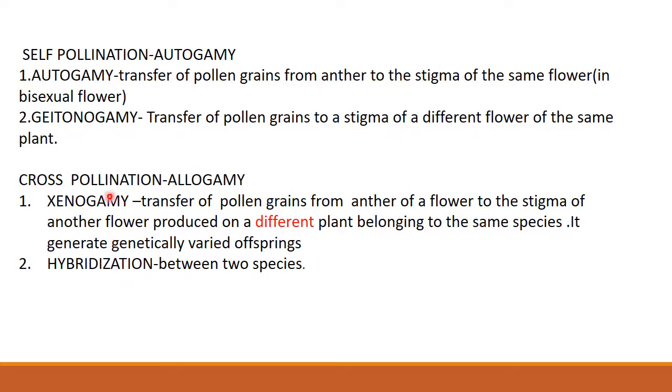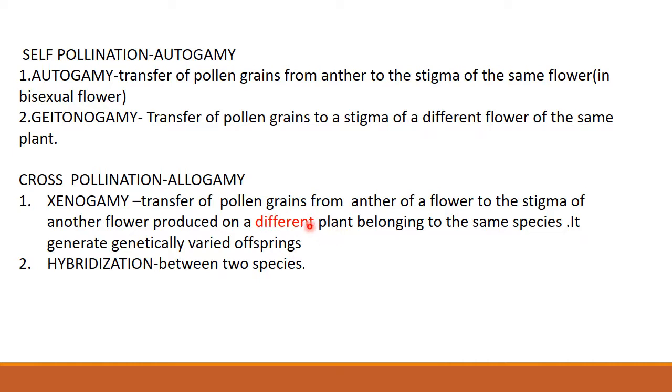Xenogamy is cross pollination or outbreeding. Hybridization is not mentioned in your book. Anyway, what is xenogamy we will see. Transfer of pollen grains from anther of a flower to the stigma of another flower produced on a different plant.